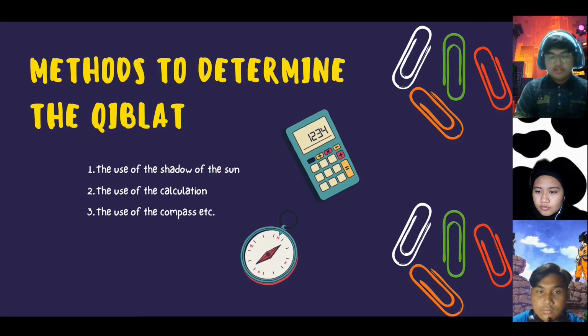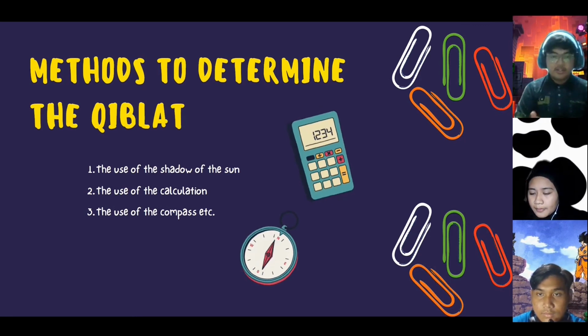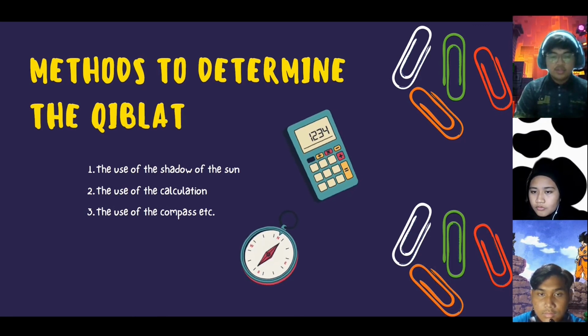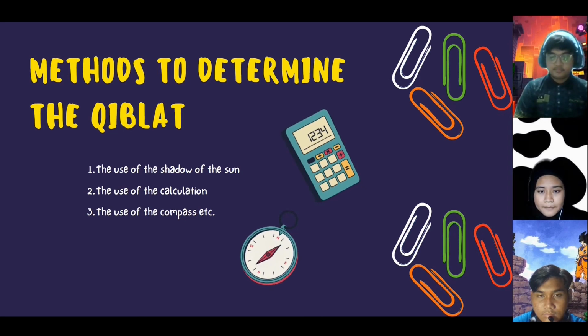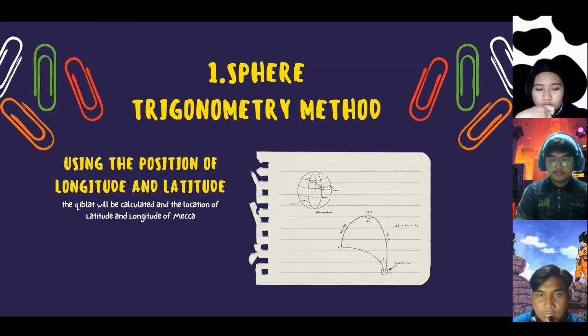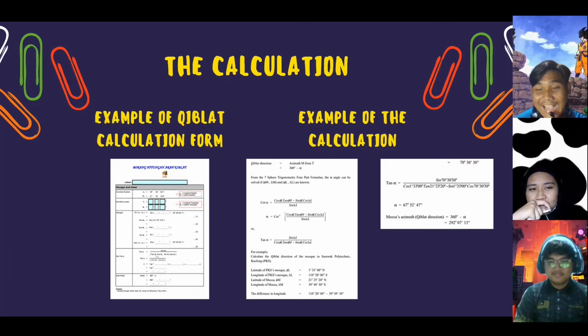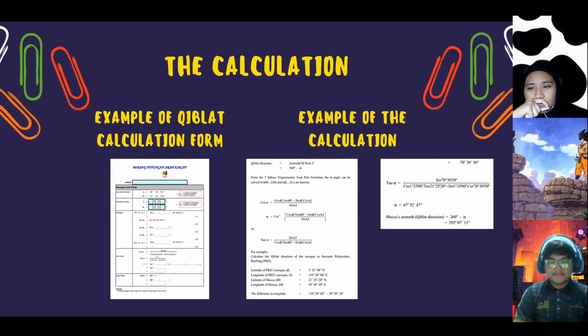There are several methods used to determine the direction of the Qiblat, such as the use of the shadow of the sun, the use of calculation, the use of the compass, and so on. The calculation method uses spherical trigonometry. This method uses the latitude and longitude of the location, where the Qibla direction will be calculated, and the latitude and longitude of Mecca. This is an example of a Qibla calculation form and an example of the calculation.